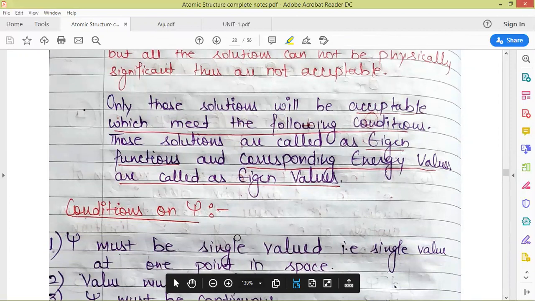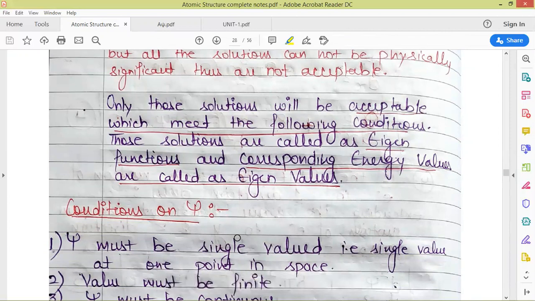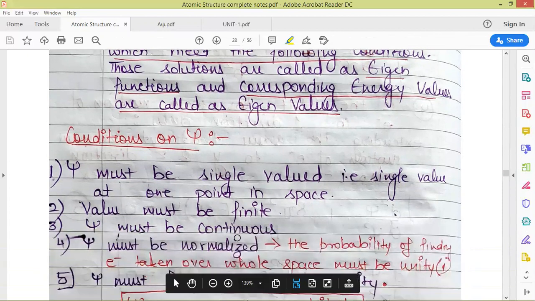According to him, only those solutions will be acceptable which meet the following conditions. Those solutions will be called eigenfunctions, and the corresponding values of E which we get from there will be called eigenvalues. Eigenfunction and eigenvalue we have already discussed.